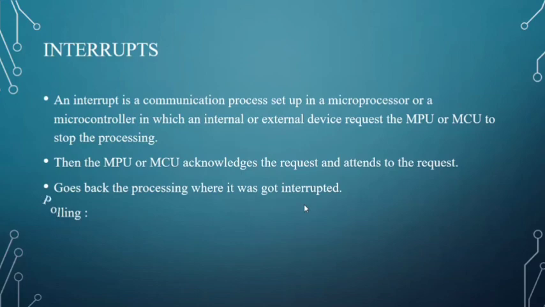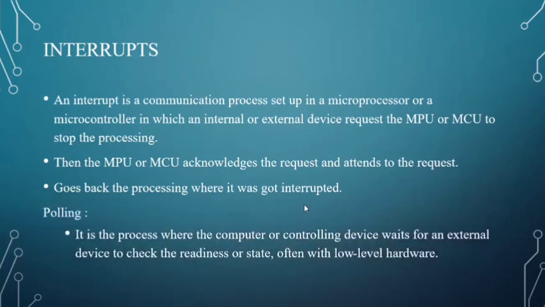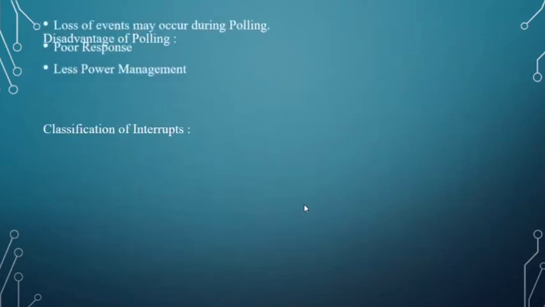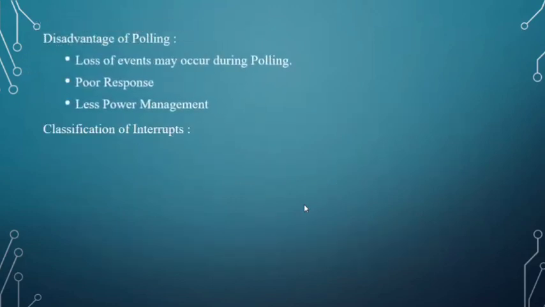Next, what is polling? It is the process where the computer or controlling device waits for an external device to check its readiness or state, often with low-level hardware. Next, what are the disadvantages of the polling method? Loss of events may occur when we use the polling method. Response will be poor, and power management will be less.